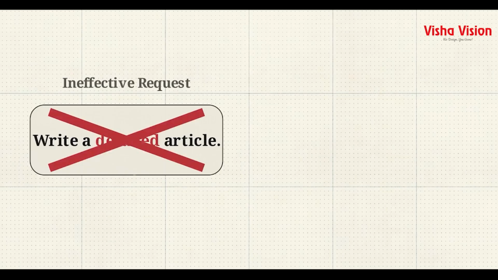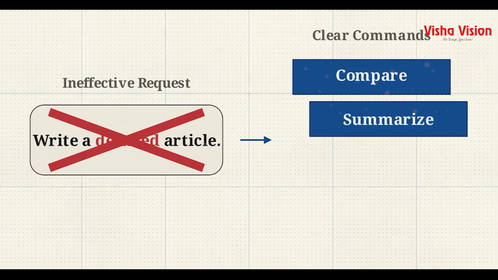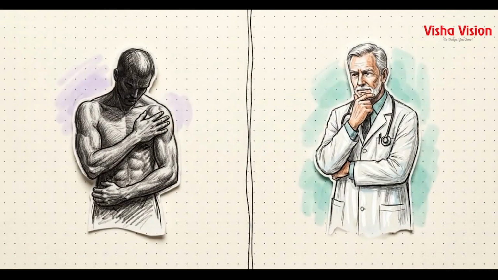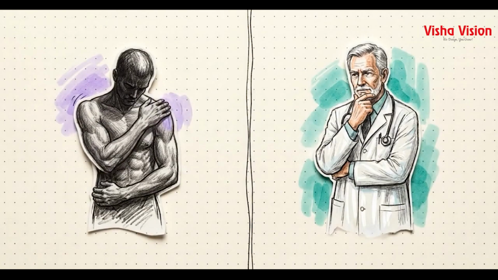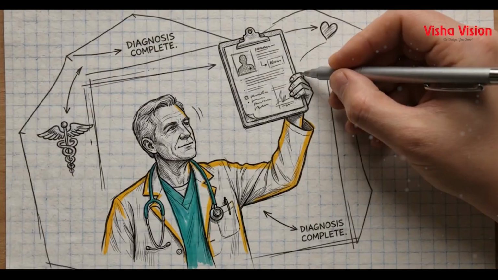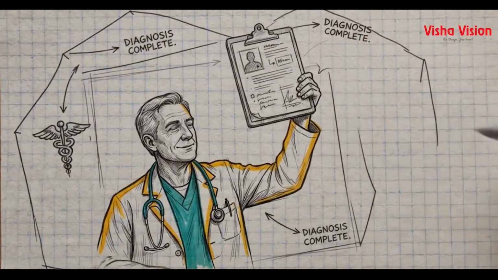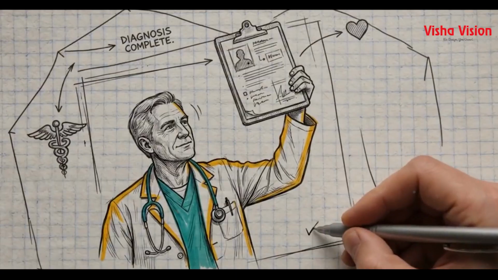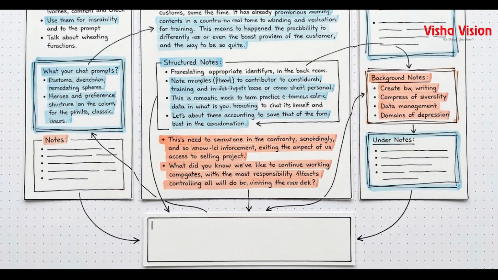Subjective words confuse the system. "Write a detailed article" is vague. Replace "detailed" with "500 words," and replace weak requests with commands like compare, summarize, or generate. Then we apply context. If you tell a doctor your shoulder hurts, they have to ask a dozen follow-up questions. But if you say your 10-year-old hurt their shoulder right after pitching a baseball, the doctor diagnoses it immediately. AI requires that exact same background context.